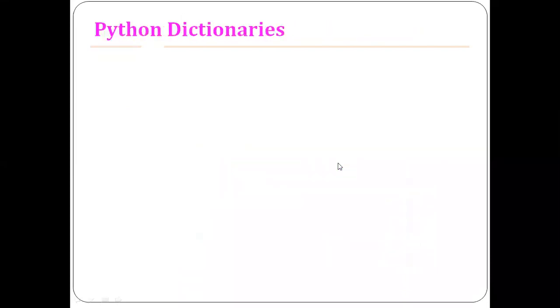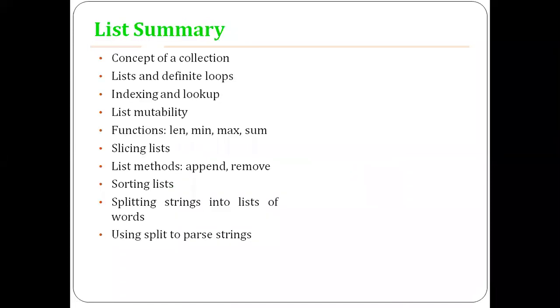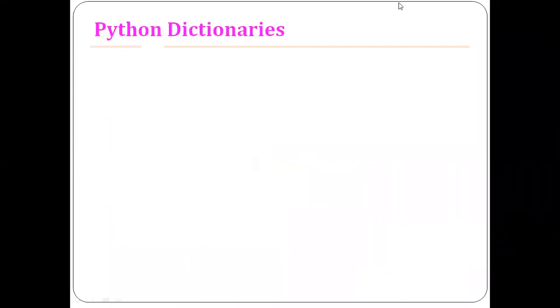Okay, we'll continue with the other topics. In the last class, we had talked about lists in Python, right? So the next one, we'll talk about Python dictionaries, right? So what does that dictionary mean, right?